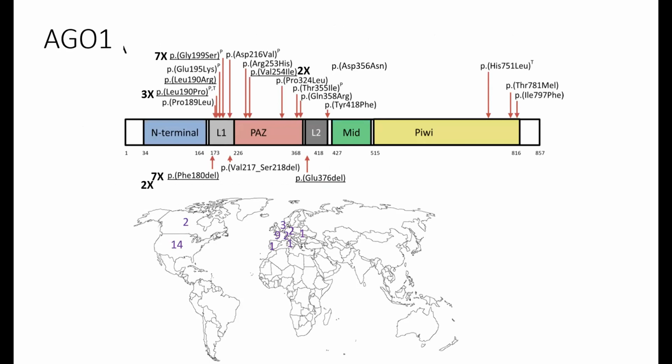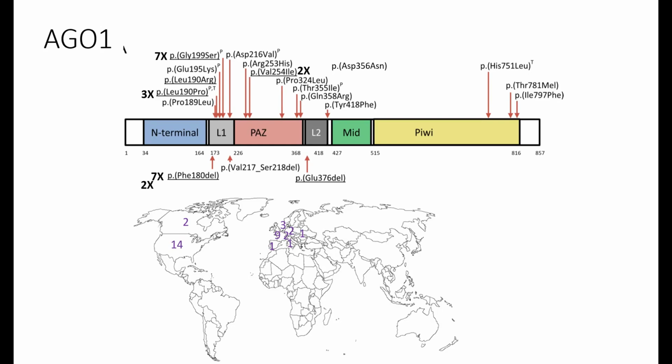So just to say one more thing about the mutations in AGO1, you can see here all the different mutations that were identified. It's a really non-exhaustive list, and it's difficult to see the number of families we are aware of in the different countries. In the United States, you have 14 families already, 2 in Canada, 9 in France. They are not here today, but yes, 9 in France, and others in the Netherlands, Germany, Switzerland, Romania, Italy, Spain, practically every European country. I think this number will really grow a lot in the next months or year.